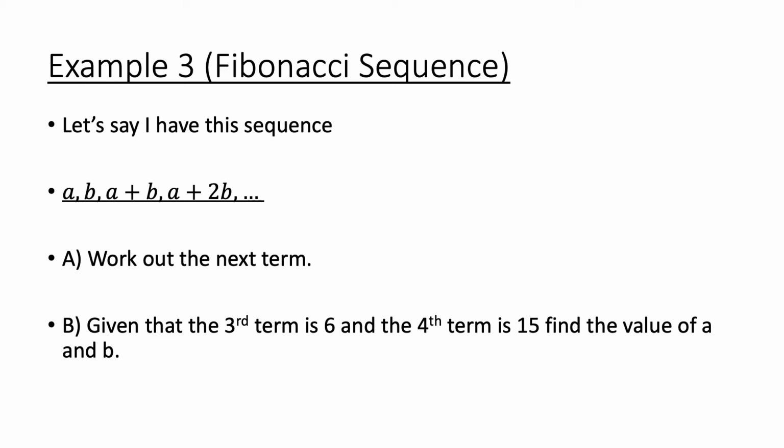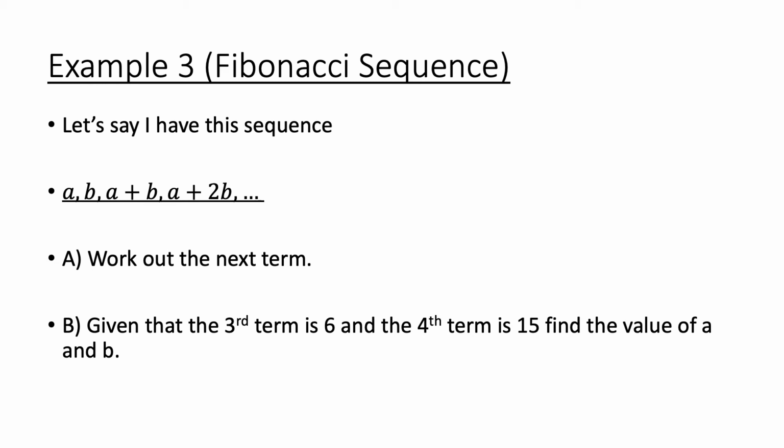Right, guys, part B says, given that the third term is equal to 6 and the fourth term is equal to 15, find the value of A and B. So the third term is this term here, and that's the fourth term, guys.